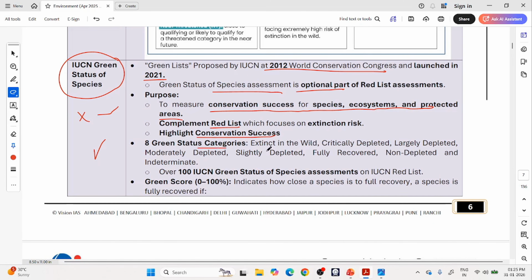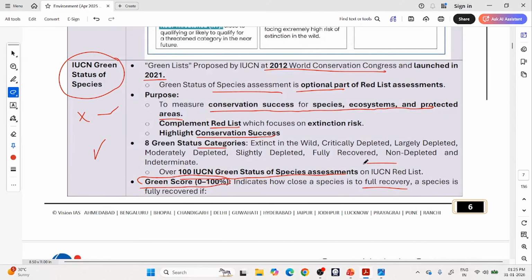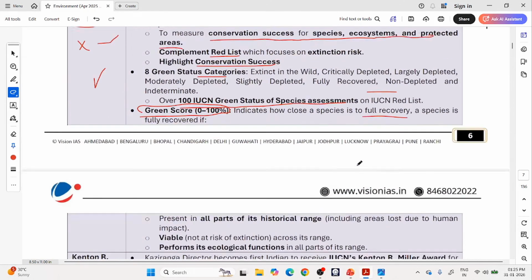So the 8 statuses we have seen here already. Over 100 species have had the green status assessment done. They will give a green score. The higher the score, the more the recovery. So if something is recovering to a very small extent, not recovered well, we will give only a 20% rating. If something has recovered very nicely, we will give 80%, 90% rating.